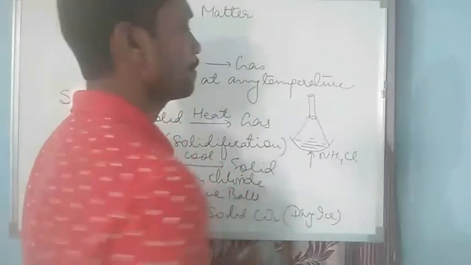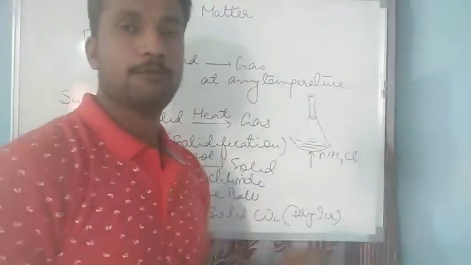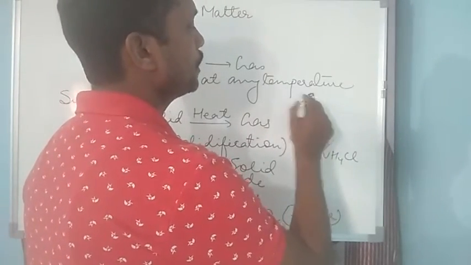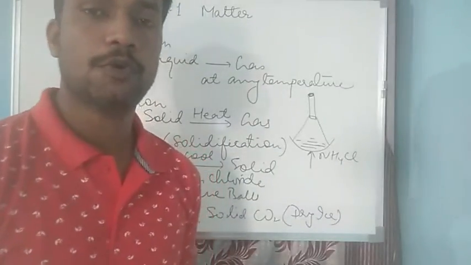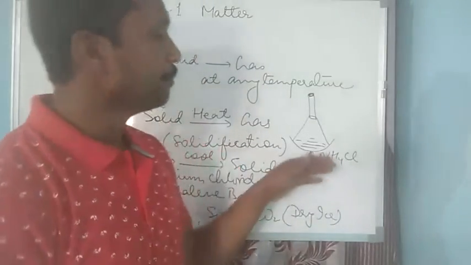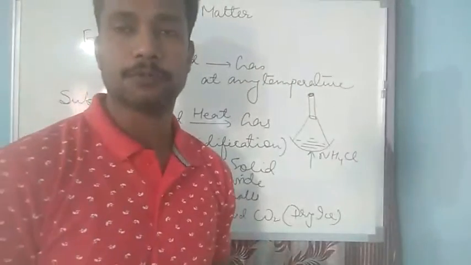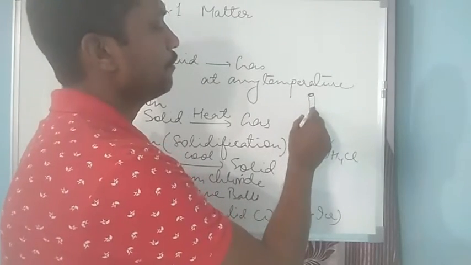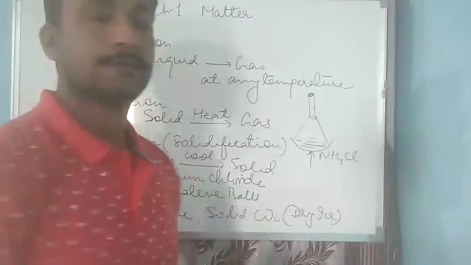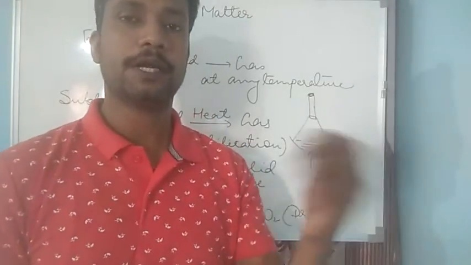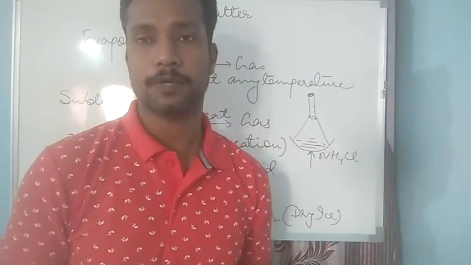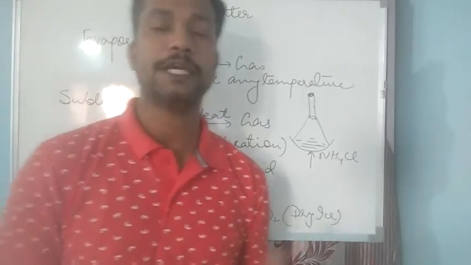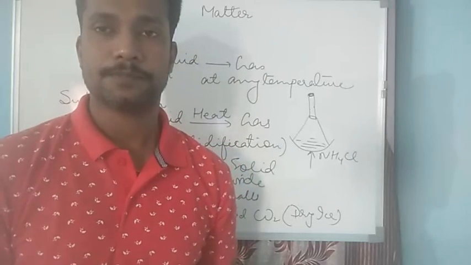When you heat this, slowly it will be converted into vapor, and you also have to cover this hole with a cotton cloth so that the vapor of ammonium chloride does not escape. Now you will find that the vapor of ammonium chloride will be collected somewhere at this point. When it is cooled, it will again be converted into solid ammonium chloride. So it is a very simple experiment, an activity where you can see the sublimation process taking place.